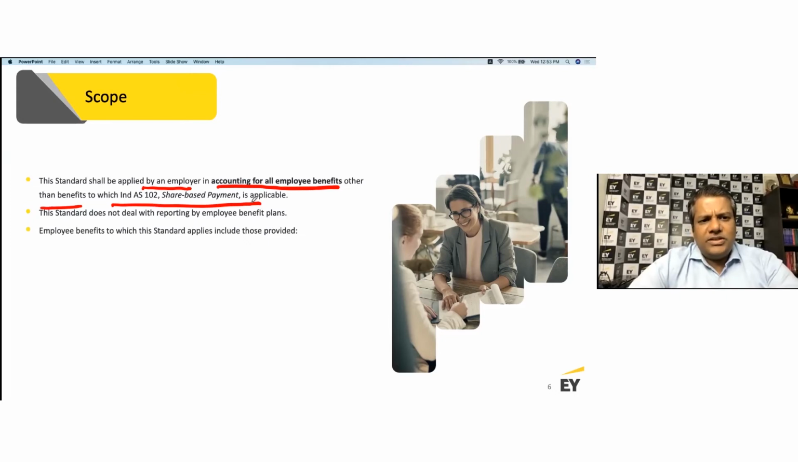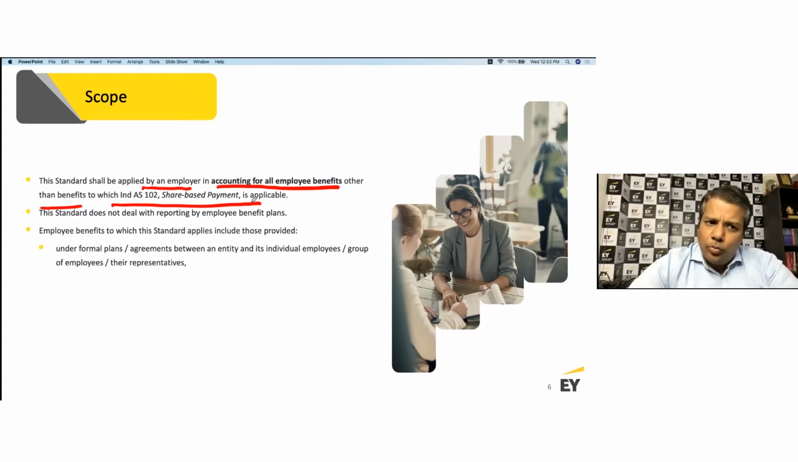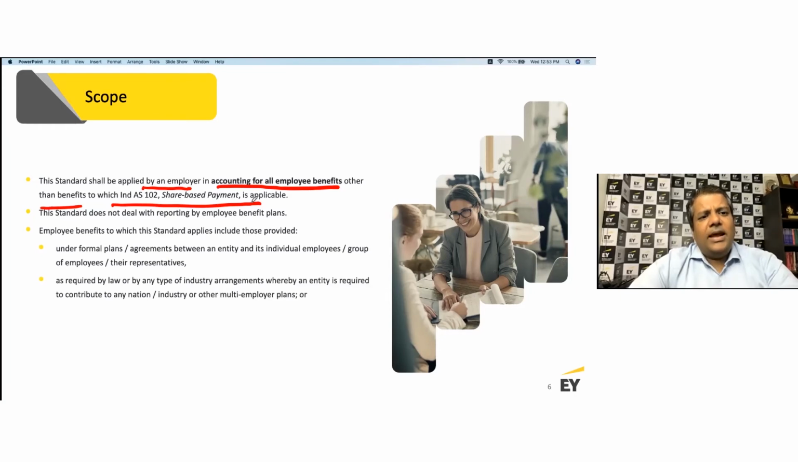Employee benefits to which this standard applies include those provided under formal plans or agreements between an entity and its individual employees, groups of employees, or their representatives, or as required by law. Let's say, many times you don't have an agreement, but you know that you need to make a payment of bonus under the Payment of Bonus Act, right? Or payment of gratuity under the Payment of Gratuity Act, or leave encashment, and so on and so forth. So either it is written in the contract between the employer and the employee, or it is dictated by law. Both of them are what you need to look at.